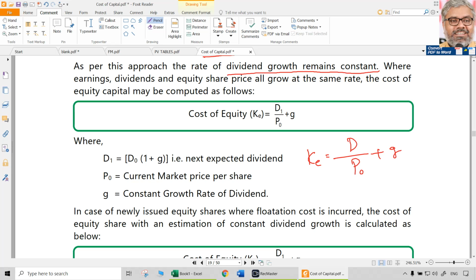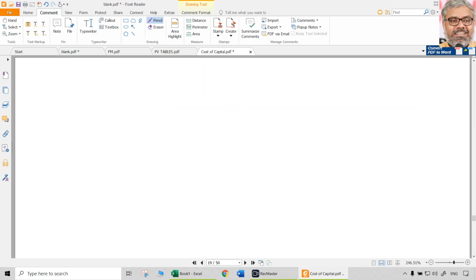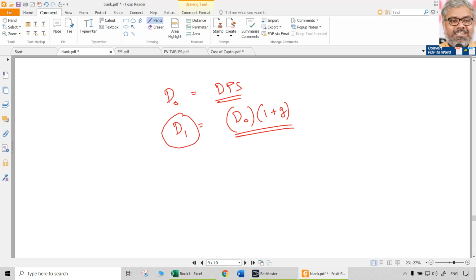That is a point to be noted as an assumption. But which dividend are we looking at? Is it the current dividend or next dividend? Not current dividend. Notation-wise, D naught means now, that is the existing dividend per share. But is that what we are taking in the numerator? No, it is not. We are taking D1, which means the dividend after 1 year. How can that be calculated? Whatever D naught is, add the growth rate to that. So D naught multiplied by 1 plus growth rate will give you D1.